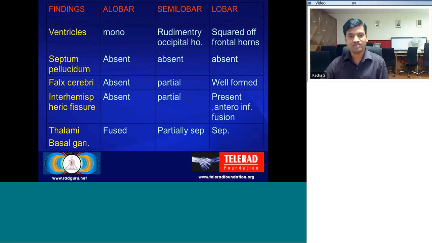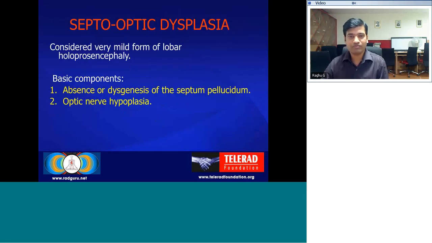The same is the case with the interhemispheric fissure, which is present with some anterior fusion in lobar holoprosencephaly, whereas it is totally absent in alobar. Basal ganglia and thalami are totally fused in alobar holoprosencephaly, whereas they are separated in lobar holoprosencephaly.